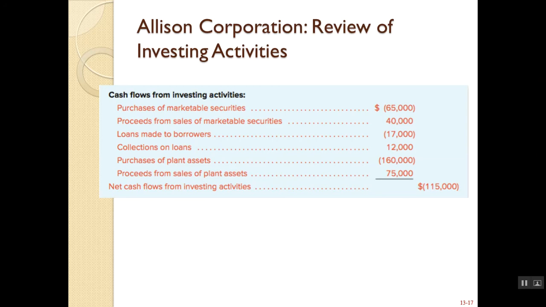You'll see that cash outflows are negative numbers, cash inflows are positive numbers, and then we have a total net cash from investing activities. And in this case, we had a net cash outflow of $115,000.